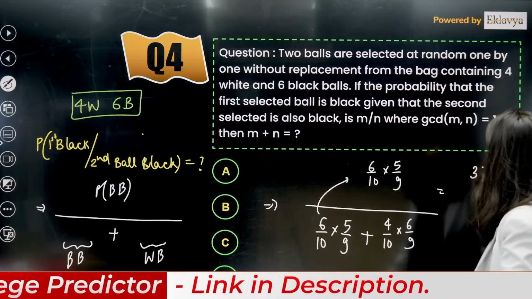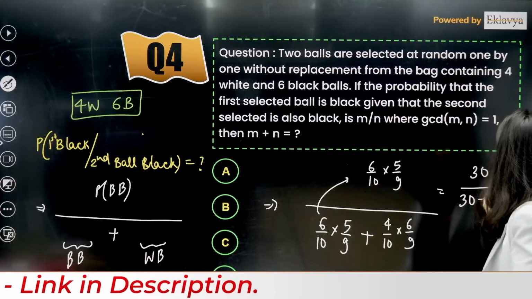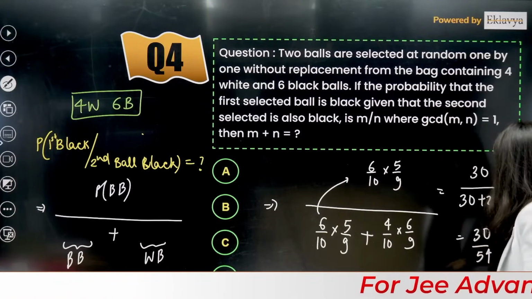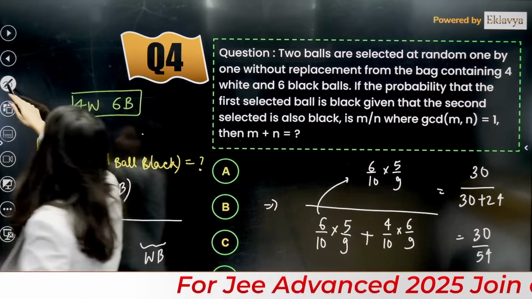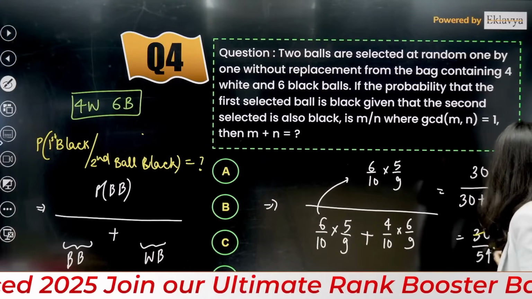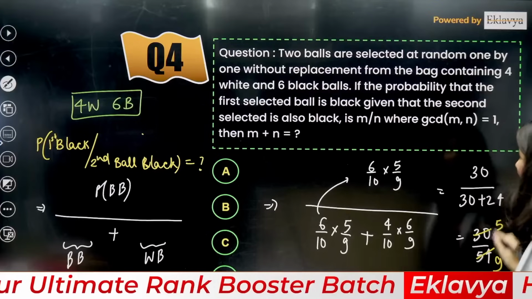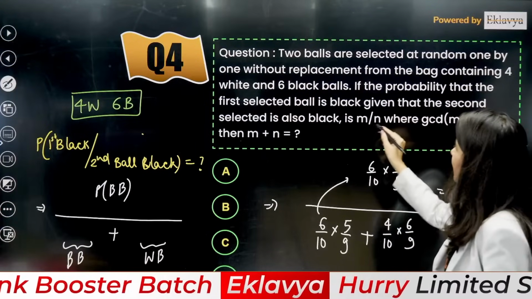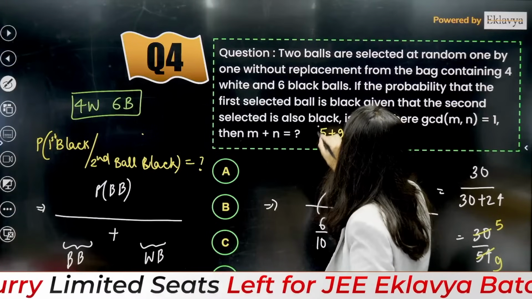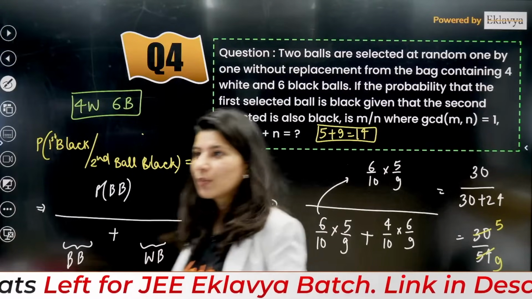So this is 30 upon 30 plus 24. So this is 30 upon 54. So this is what? 6 fives are 30 and 6 nines are 54. 5 by 9. So the probability is 5 by 9. 5 plus 9 is equal to 14. 14 is the correct answer of this particular question.